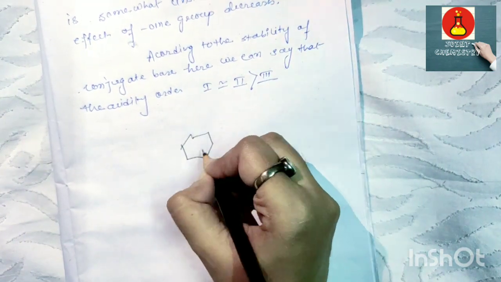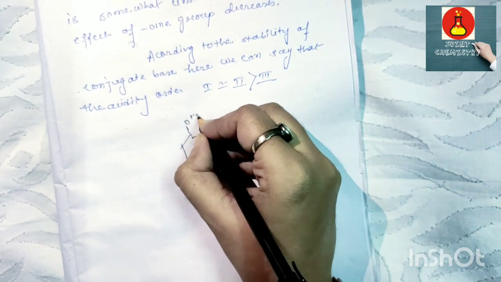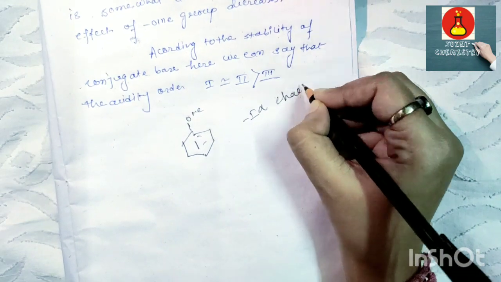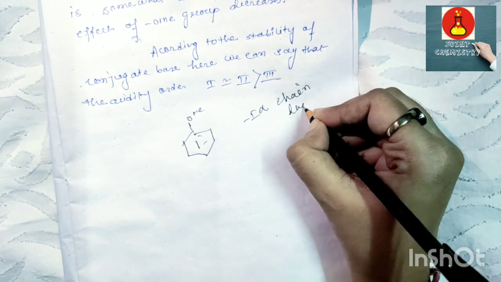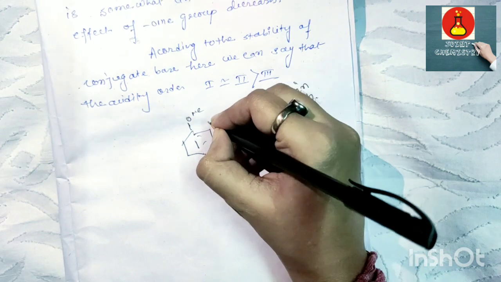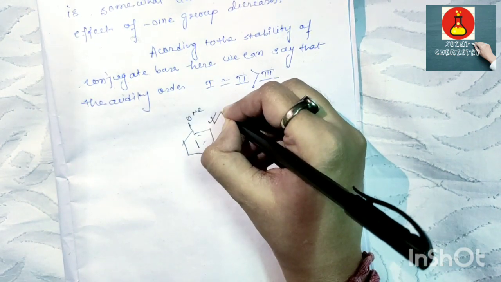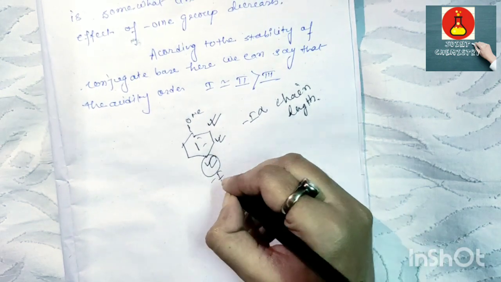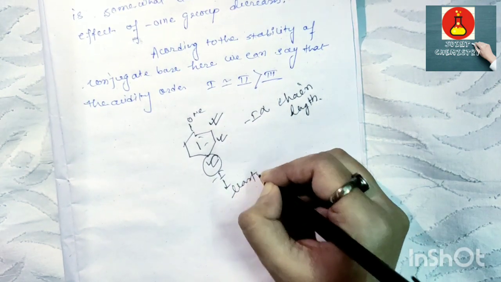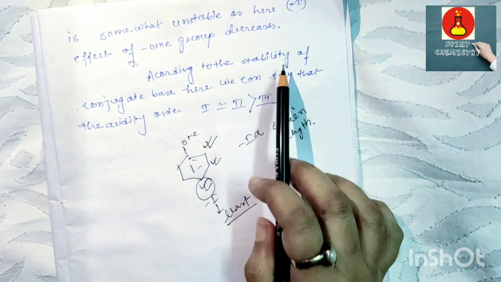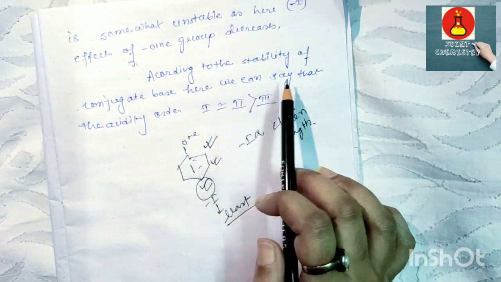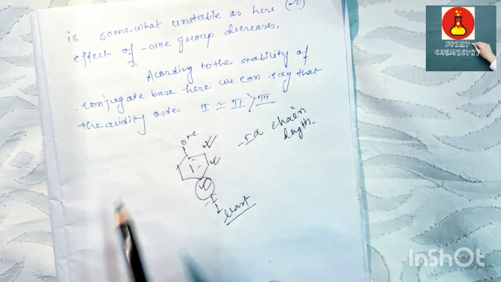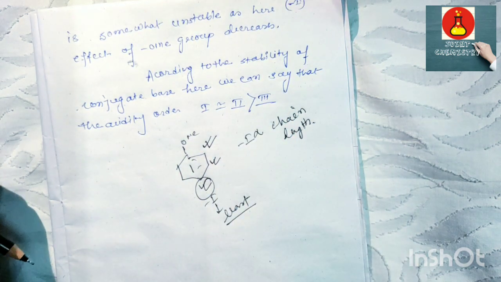As the minus I effect depends on the chain length, for this position the minus I effect is greater than this, and for this position the minus I effect is least. So according to the stability of the conjugate base, we can say that the acidity order is 1 equals 2 greater than 3.